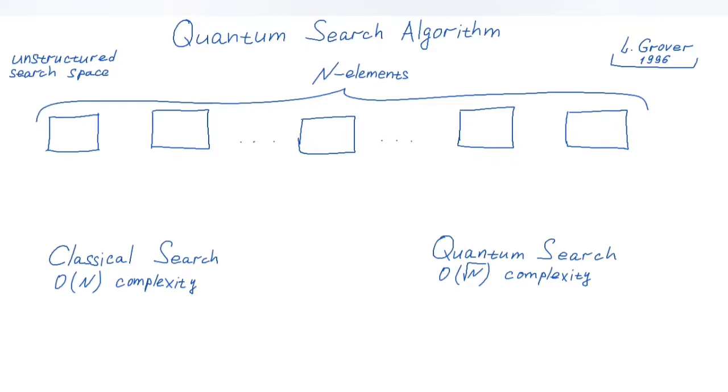Let's assume that we are dealing with an unstructured search space of the size n. We have n elements. And for simplicity, we are told that there exists exactly one solution to the search problem. That is, among the n elements, there is one element with unique features that distinguish it from all other elements. And we are tasked to find that one element, which we will call the solution to the search problem. We can assume that all elements are indexed, for example, from 0 to n minus 1. And we need to find the index of the solution.